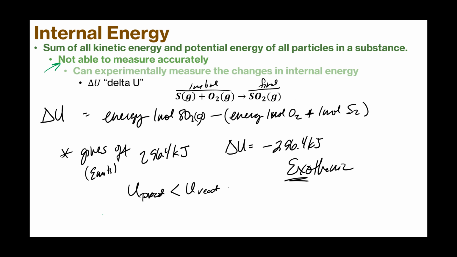If our reaction is giving off energy, it's exothermic, that means all of that energy has to be going somewhere, and it's going into the surroundings.